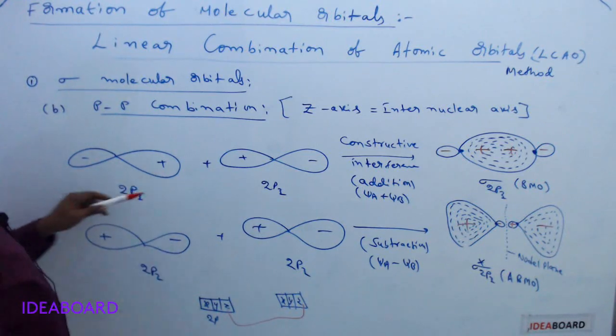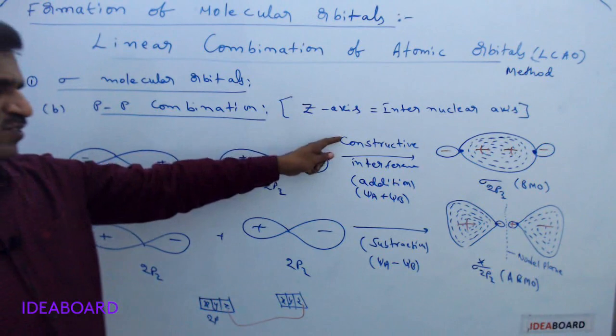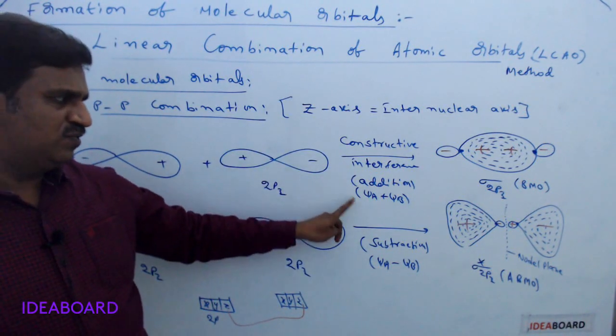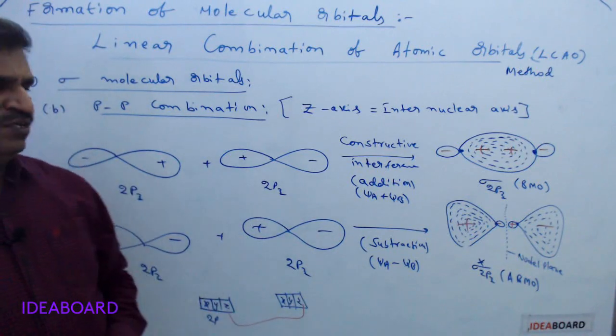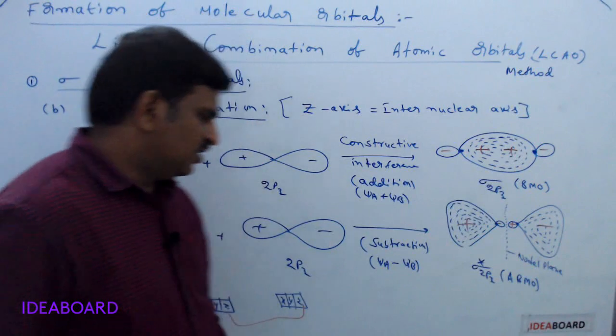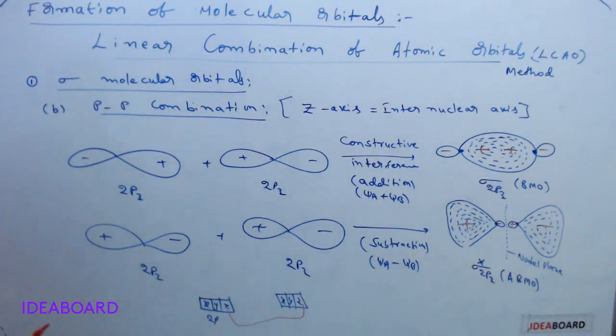In between two pz orbitals, if the intermixing is occurring, constructive interference occurs or destructive interference occurs. This is addition of waves and this is subtraction of waves. Then by the addition of waves we will get a bonding molecular orbital, and by the subtraction of waves we will get anti-bonding molecular orbitals. These are sigma molecular orbitals.